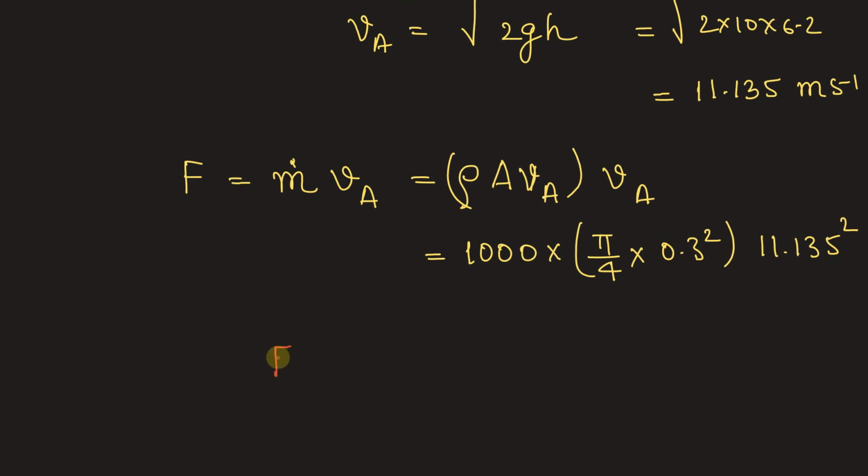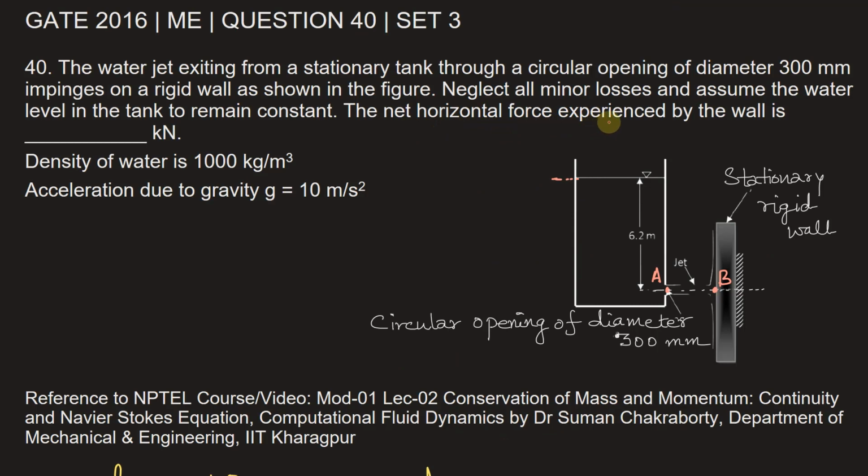So the value of force will be equal to 8765.04 Newton, and in kilonewton this will be 8.765 kilonewton. So the net horizontal force experienced by the wall is 8.765 kilonewton.